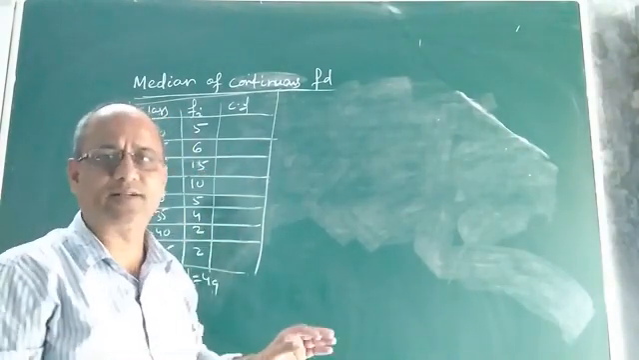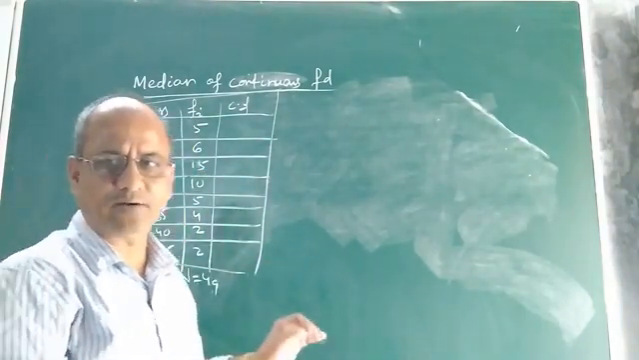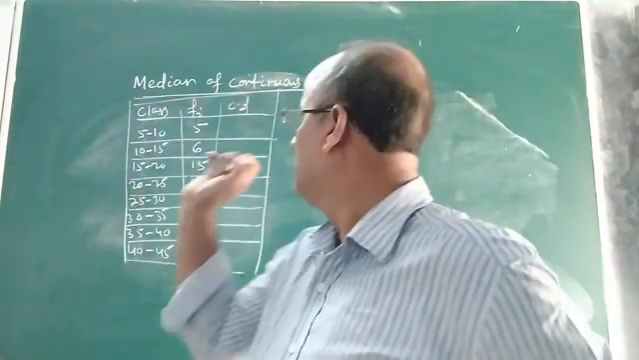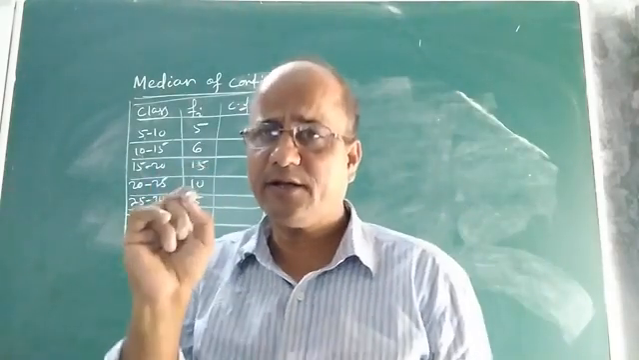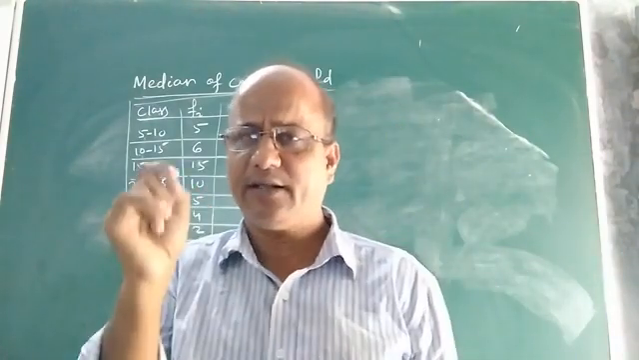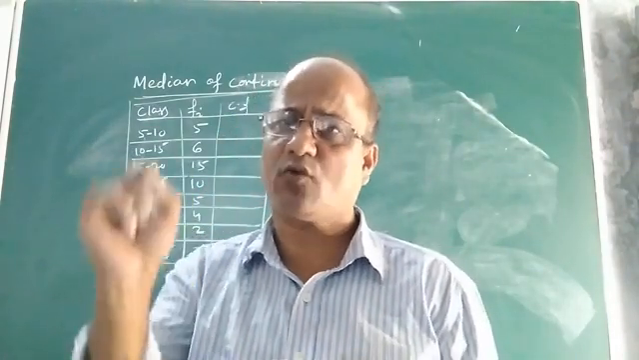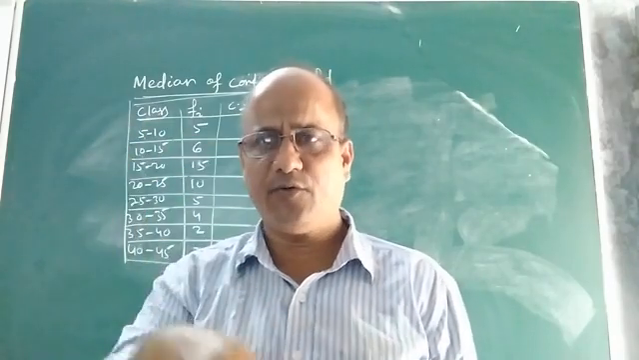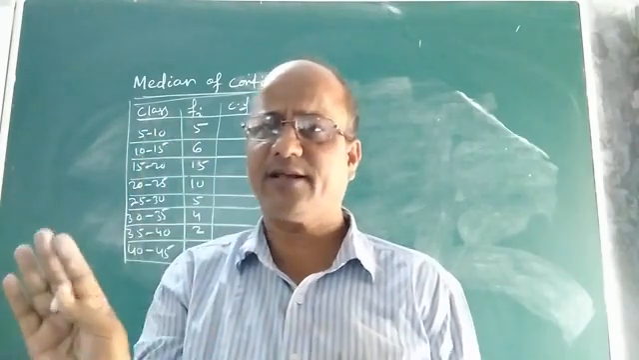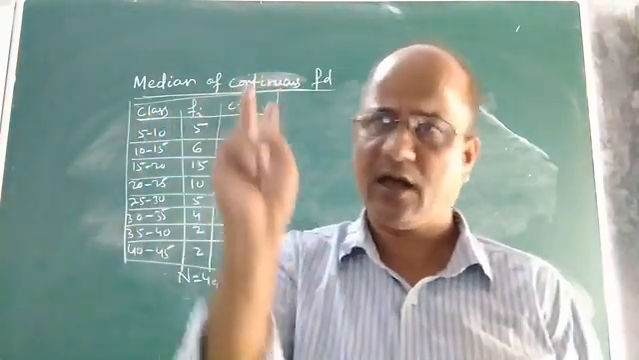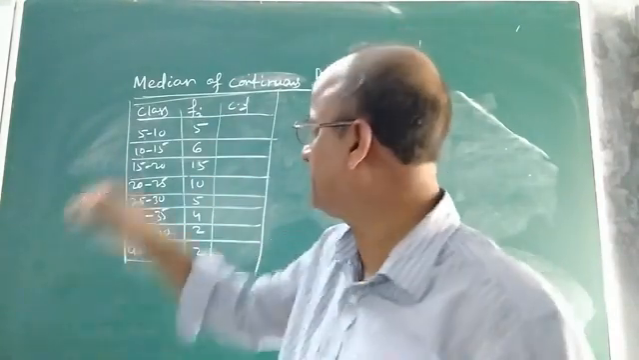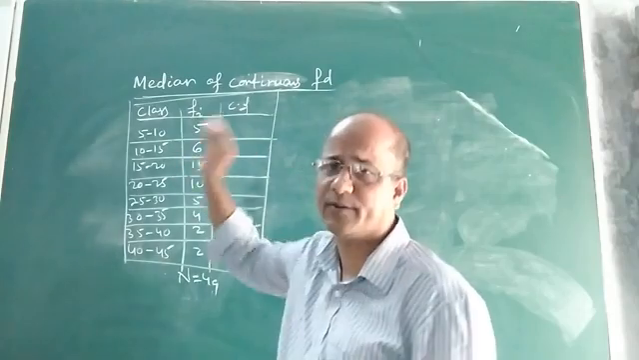Suppose we want to calculate its median. So how can we calculate? What is the formula? What are the steps? What is the algorithm to find the median of a continuous frequency distribution? Children, I have already told you in the previous class that median is that middlemost value or representative score of a distribution, below and above which always 50% of the scores or observations will lie. That means the median divides the entire distribution into two equal halves.